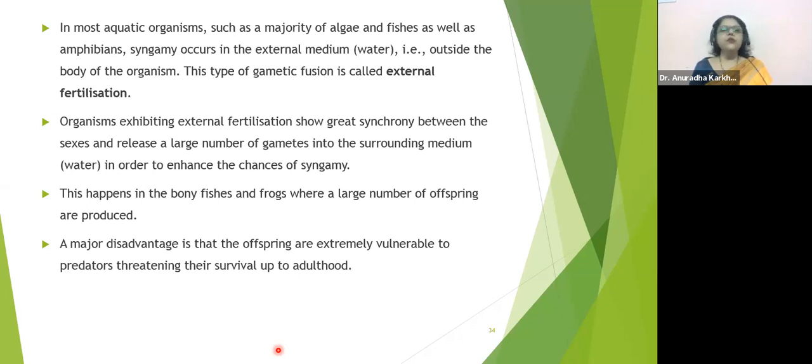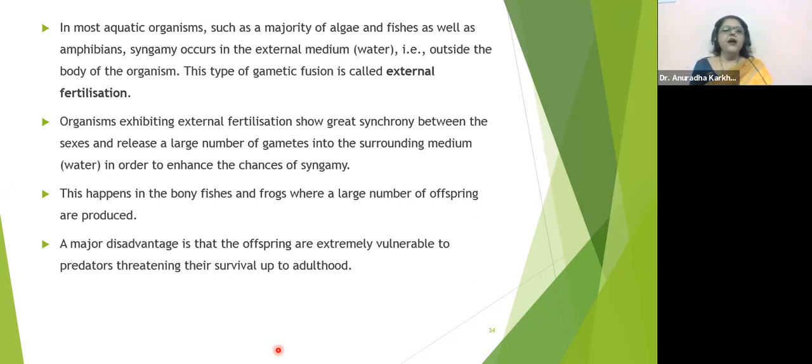What do you mean by synchronization? It's an English word. A link. Very good. So there is going to be an interaction between the two opposite sexes to liberate their gametes almost at the same time so that the gametes can fuse in the external medium.